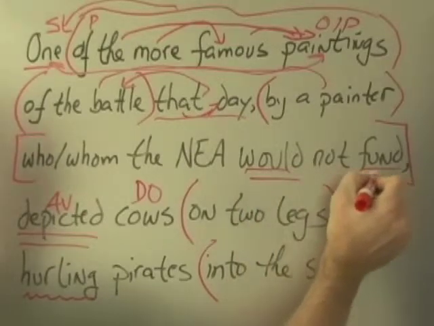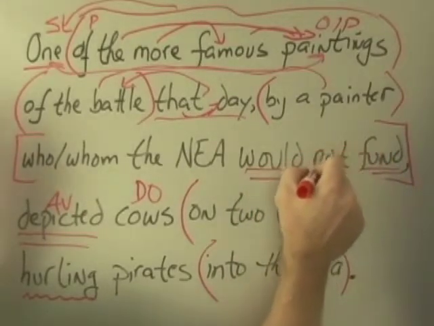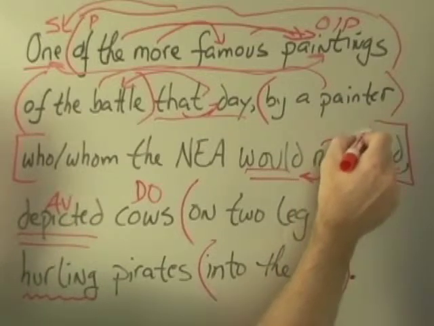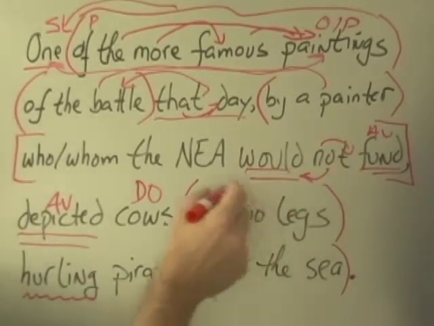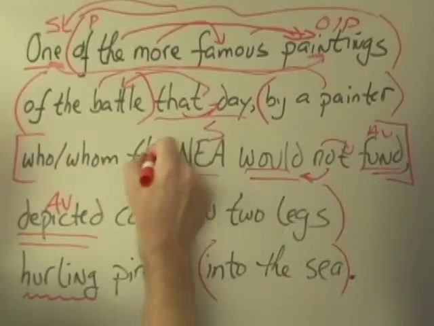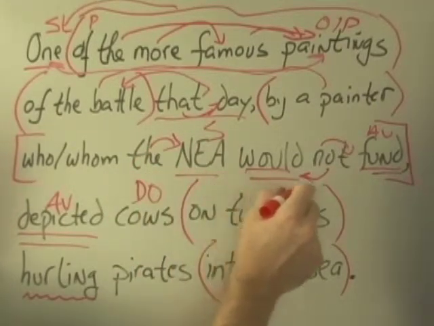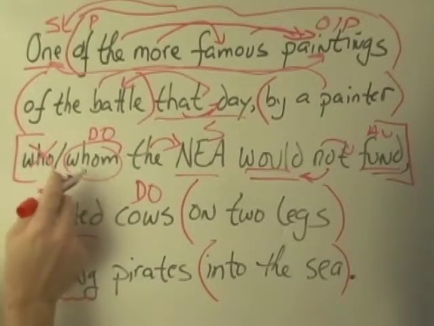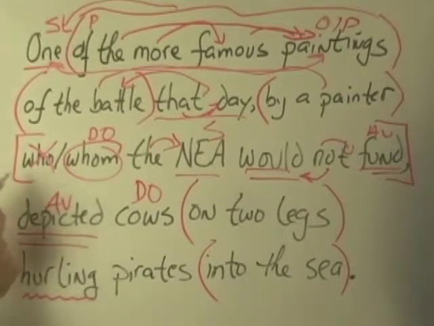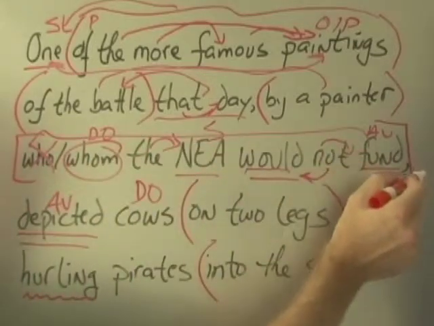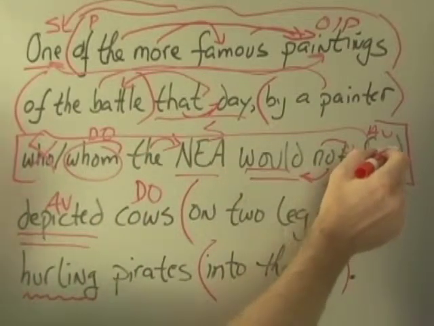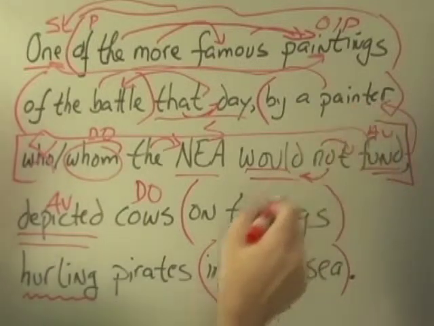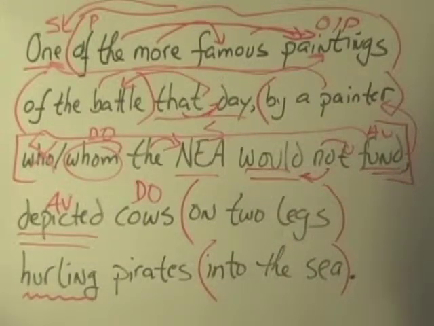Would fund. Modal helper with the action verb, little adverbial trigger there. Who or what would not fund? NEA, subject, modifier. The NEA would not fund whom or what? This is the direct object. That's why it's whom in the object case, not who in the subject case. This entire clause locks together and functions as an adjectival clause that modifies the painter. Painter whom the NEA would not fund.